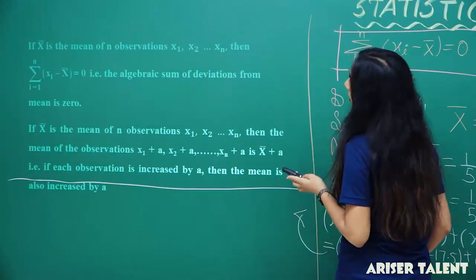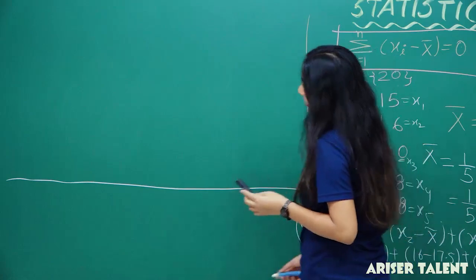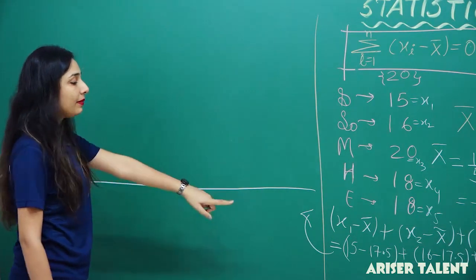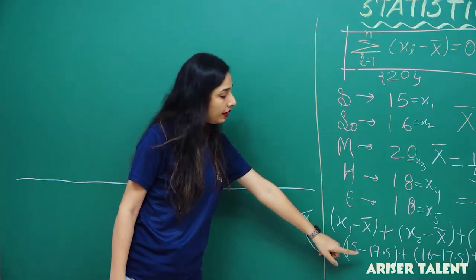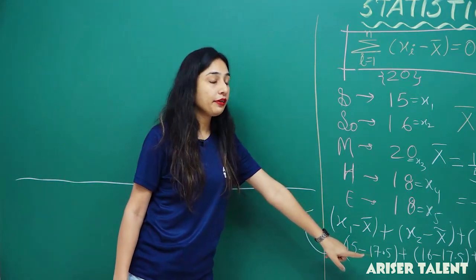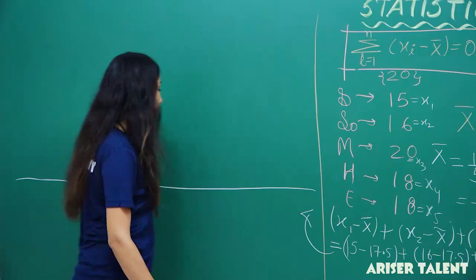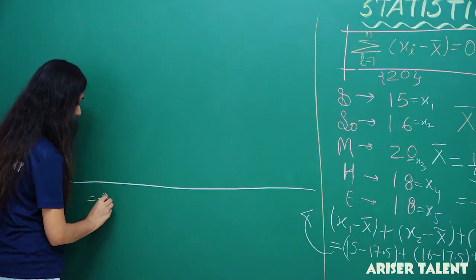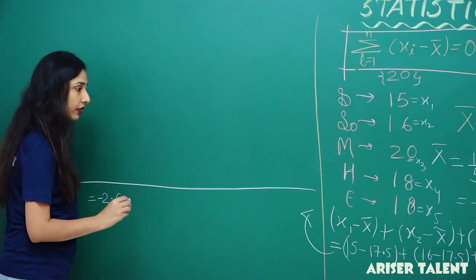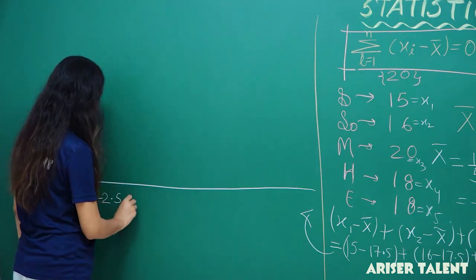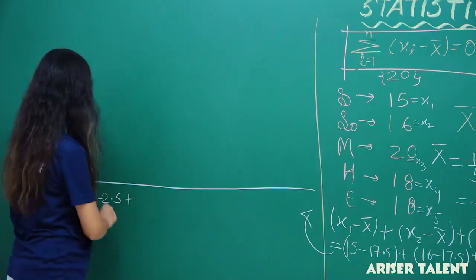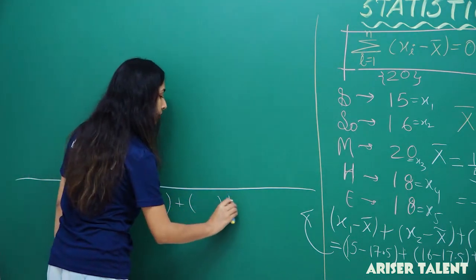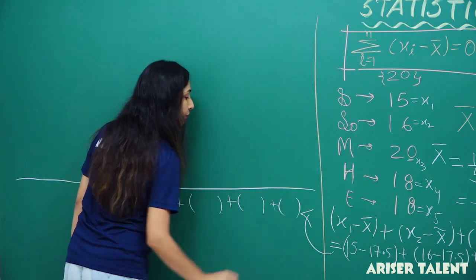So what will I have, students? I'll be having 15 minus 17.5, that means minus 2.5 for the first term, and then for the second term that will be plus, in the bracket I'll be writing the second, third, fourth and fifth values.